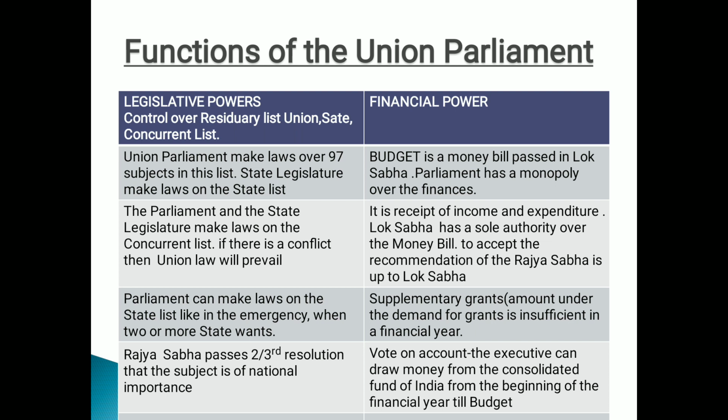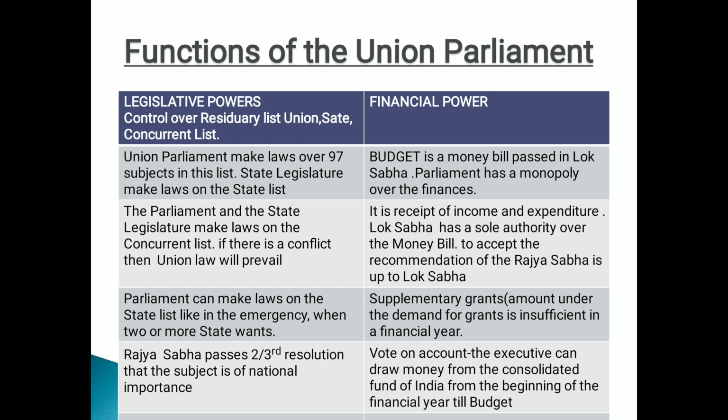Next, supplementary. Another level of financial power is the supplementary grant. That means the amount under the demand for grant is insufficient in the financial year. If this grant is insufficient in the financial year, then the government may issue the supplementary grant, right? So that their work can move efficiently.